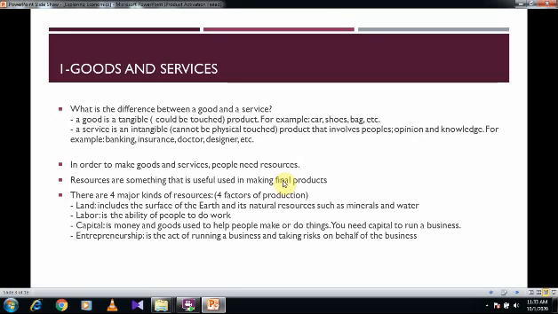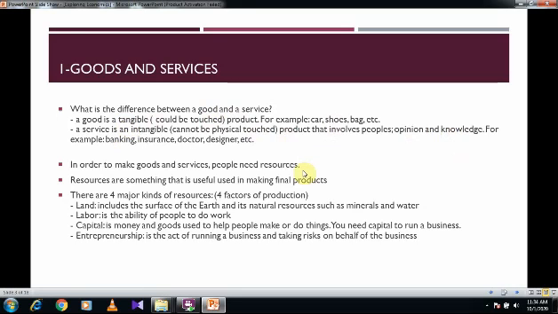We call them goods. A service is an intangible product that involves people's opinion and knowledge. It cannot be physically touched. When you go to a doctor, you tell him what's wrong with you. He checks you physically and then prescribes medicine for you. This is a kind of a service. He did not give you medicine because you will go buy a medicine. This is a good. But instead, he gave you his knowledge, his opinion. This is called a service.